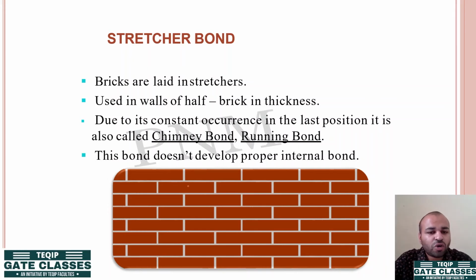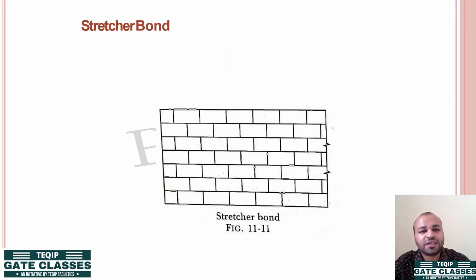You can see here all these stretcher faced bricks are placed such that the vertical joint in the course above and the vertical joint in the course below should be in such a fashion that the middle of this brick is above it. ओके, आप देख सकते हैं किसी भी वर्टिकल जॉइंट के ऑल्टरनेट कोर्स में उसके जस्ट ऊपर दूसरा वर्टिकल जॉइंट प्लेस्ड नहीं है. This is to ensure that bond is developed properly. Okay, the structural load is transferred in a well efficient fashion.